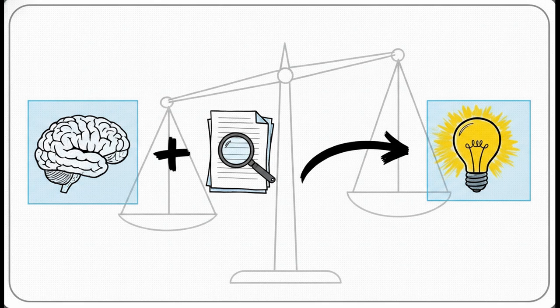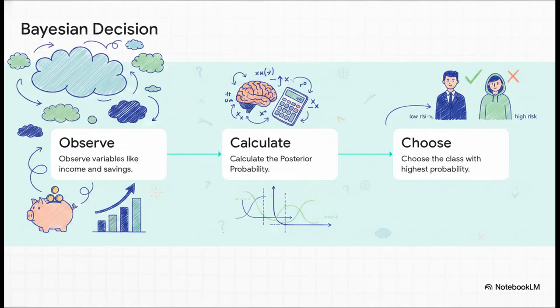Not without considering how rare the disease actually is in the general population first. The base rate matters immensely. Let's put it all together. When an algorithm assesses credit risk at a bank, it observes things like income and savings, calculates the posterior probability, and simply chooses the class with the highest probability. This is Bayesian decision theory in action.